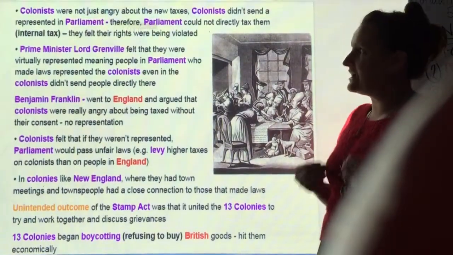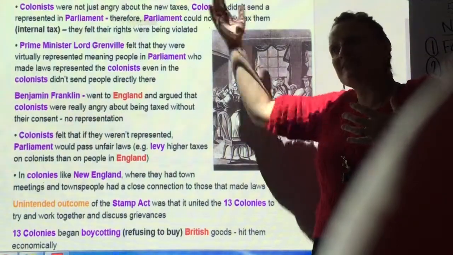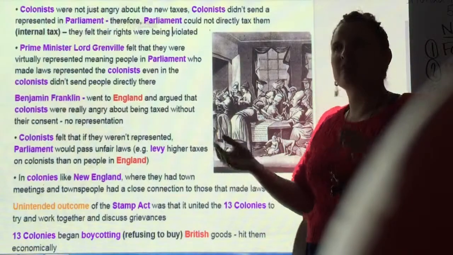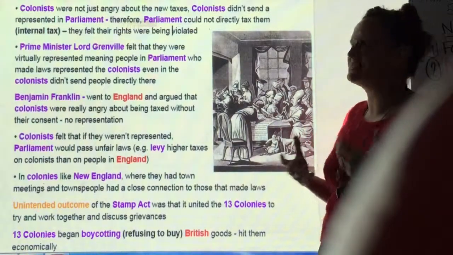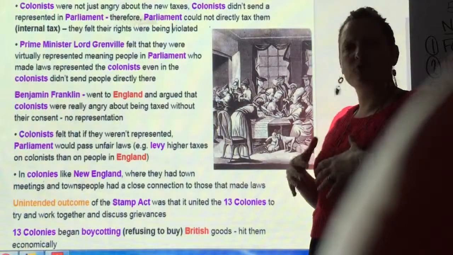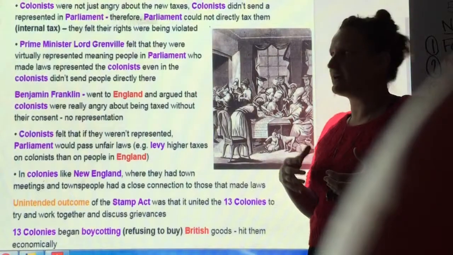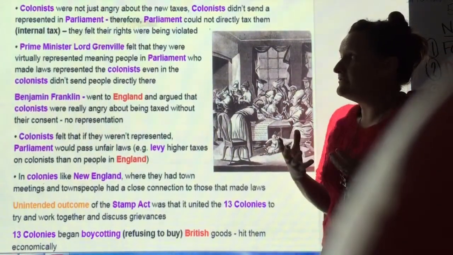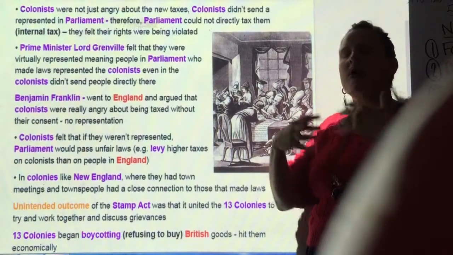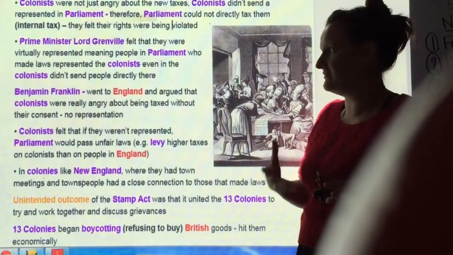What they were mostly angry about when it came to these taxes, where they thought, you're allowed to tax our trade because you're in charge of our trade, but if you tax individual colonists, that's not fair because we are not represented in Parliament. And so they thought, well, you can't tax us if we have no representation. They basically thought their rights are being violated. Lord Grenville felt like, well, you are virtually represented because we have your interests in our interests, and so we're not going to do something unfair.